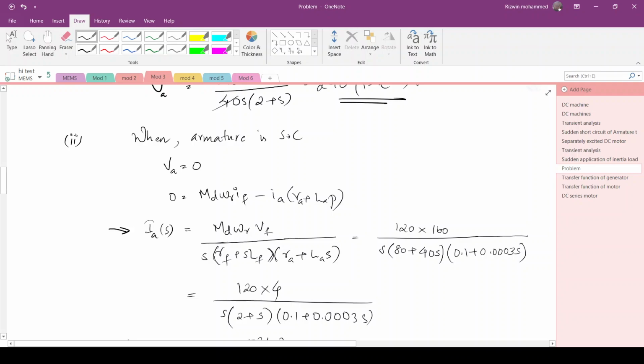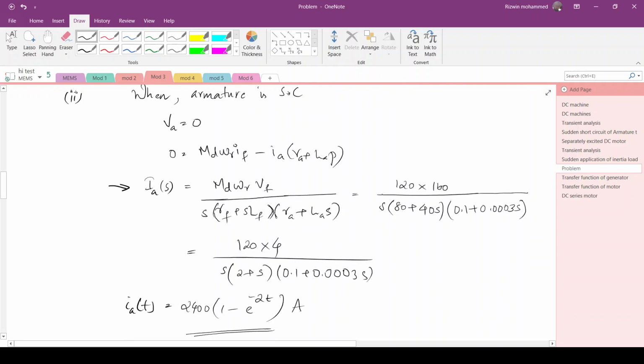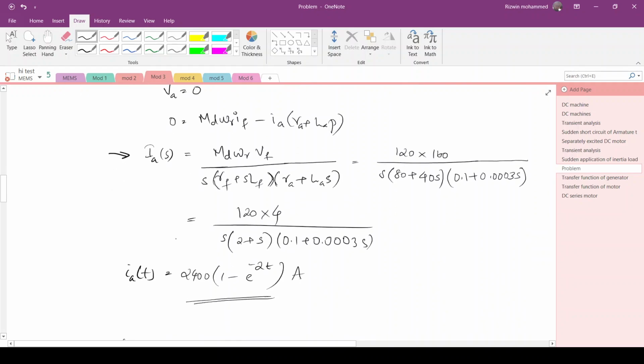So MD omega R will be part of the equation, divided by RA plus LAS, this part with IA. So you take IA to the left hand side and write the equation of IA in Laplace form. On substitution and taking the Laplace inverse, you will get the armature current. You can use the partial fraction technique, which you have studied in network analysis, and you can find the armature current IA of t is equal to 2400 into 1 minus e raised to minus 2t amperes.